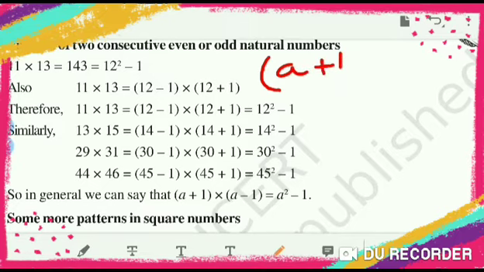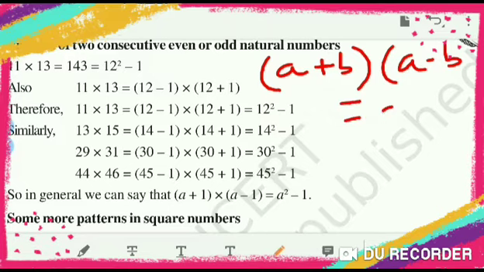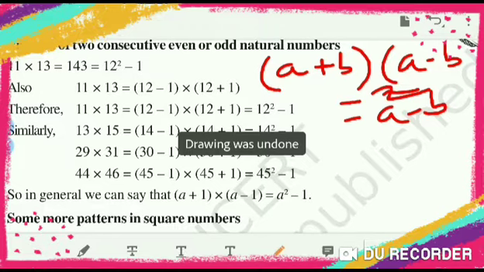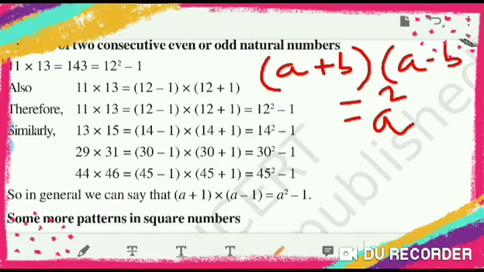a plus b in one bracket, a minus b in another bracket, is equal to a square minus b square. Like this you can apply. Once again I am writing a square minus b square, like this. So you will get this.